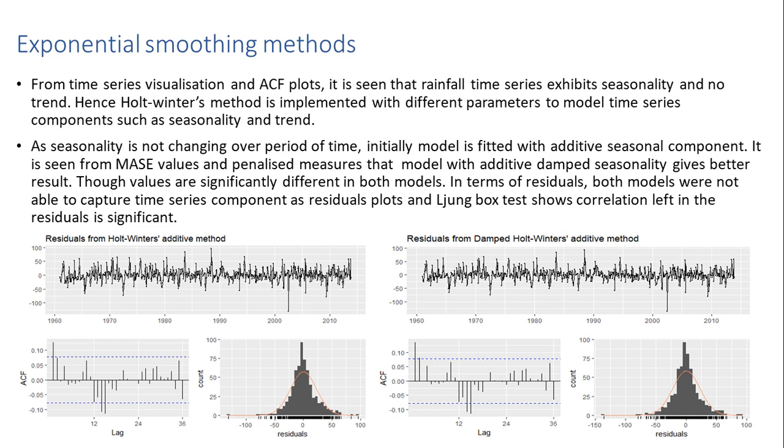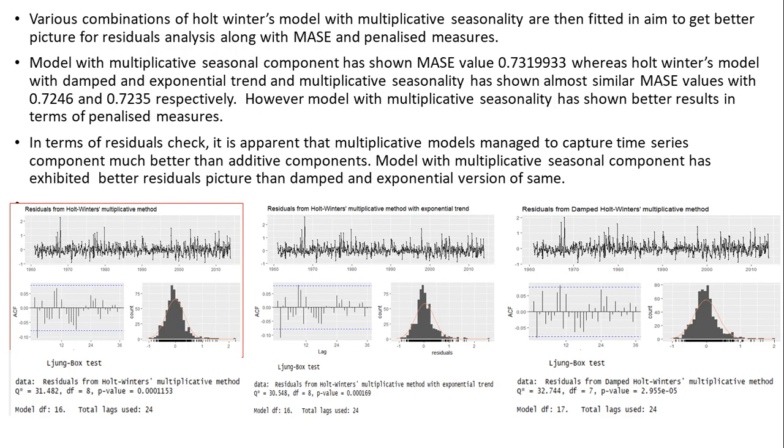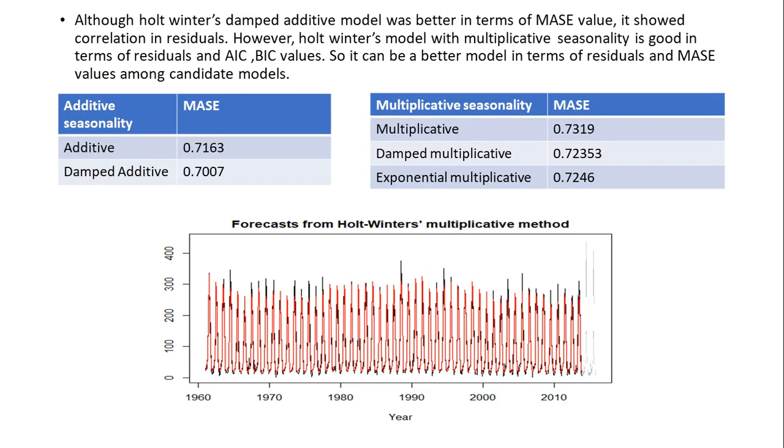Now if we see multiplicative seasonal models with different combinations, multiplicative seasonality with exponential trend has shown the best MASE value, but considering all the penalized measures, it seems that the model with multiplicative seasonality is the best. When comparing the residual check for both additive and multiplicative, we see that the model with multiplicative seasonality has the best residual picture. Finally, it seems that the model with multiplicative seasonality is the best. It has better AIC, BIC and MASE values compared to other Holt-Winters models. We have got a reasonably good fit and forecast as shown in the figure.